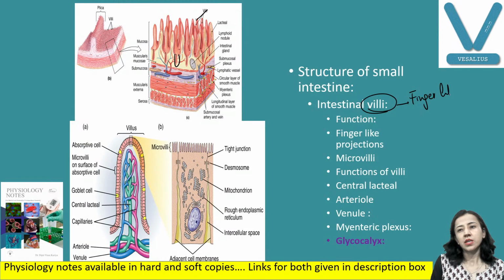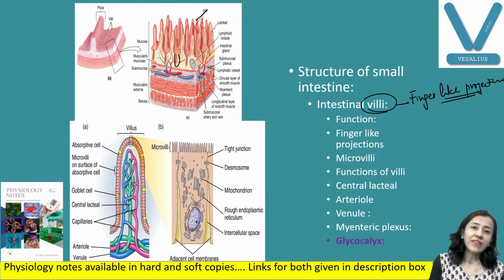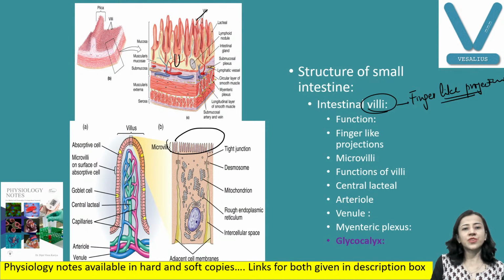Finger-like projections. Fine. Now, on the surface of villi, we have again small microvilli. You can see here. This is one villus cell. This one. This is the villi. And these are microvilli. Okay. So, finger-like projections are villi, and on the villi, we have microvilli.